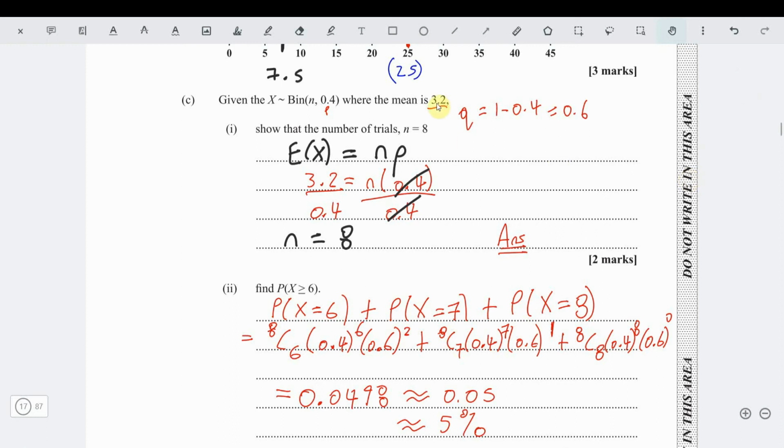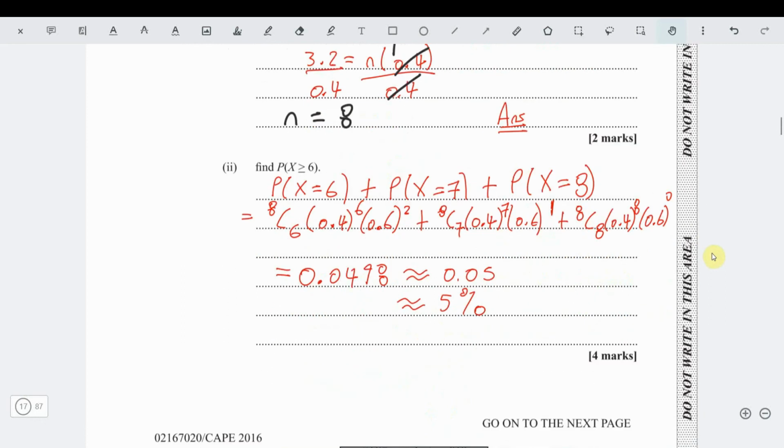Makes sense. If the mean is 3.2, then chances are x is going to be somewhere between 2 to 4, because usually it's going to be within one standard deviation of the mean, right? And if the mean is 3.2, the standard deviation would be 3.2 times 0.6, 1 point something. Alright, so usually within one standard deviation of the mean. So this looks very good. This looks like an accurate number. We're good.